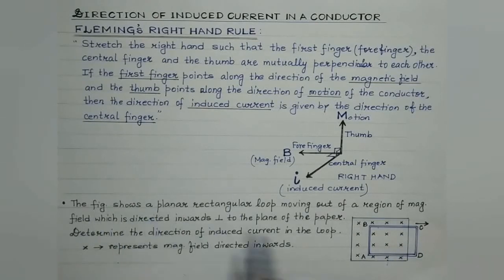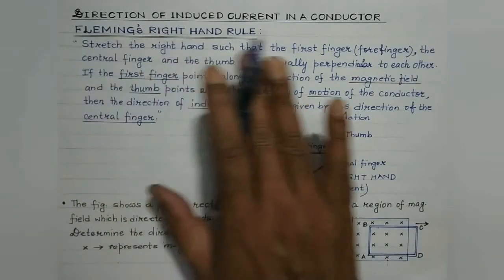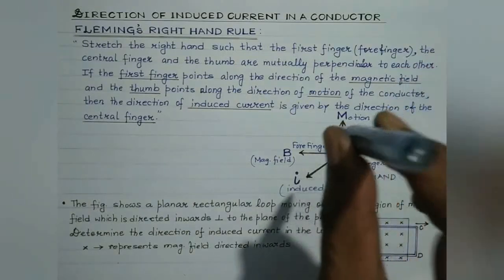So the figure shows a planar rectangular loop, ABCD. It's a planar rectangular loop, right? And it is in the region of magnetic field which is directed inwards, perpendicular to the plane of the paper. This is the plane of the paper and cross. This cross sign indicates that it's a region of uniform magnetic field in which the magnetic field is directed perpendicular to the plane of the paper and directed inwards like this.